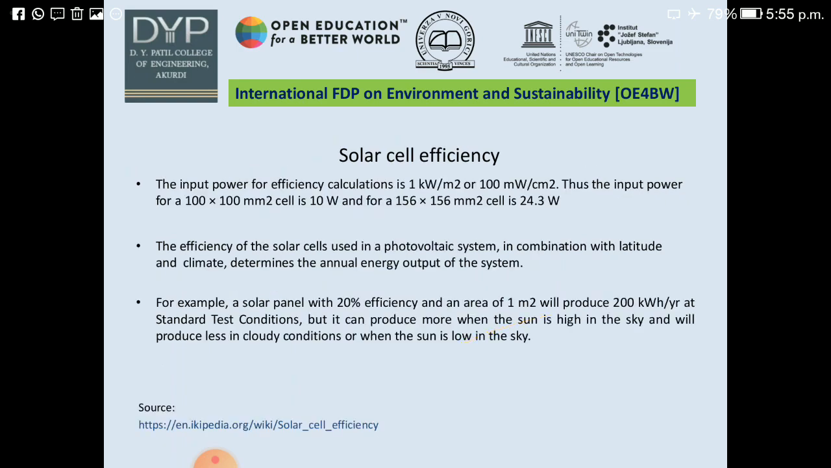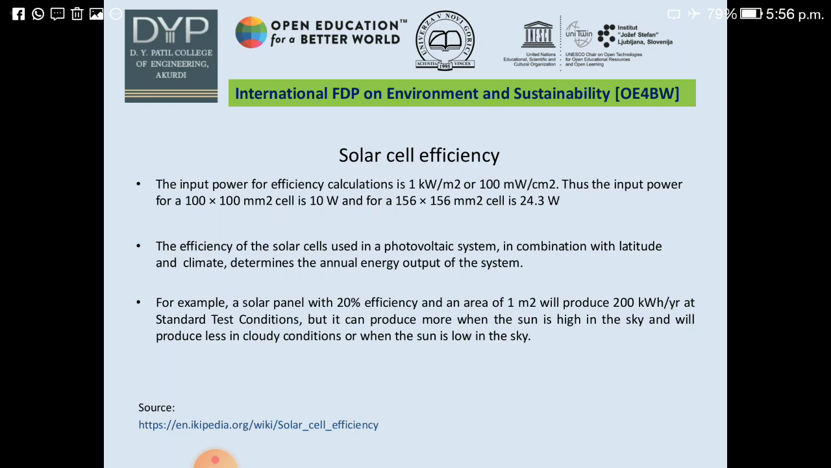The input power for efficiency calculation is 1 kilowatt per meter square or 100 milliwatt per centimeter square. Thus, the input power for a 100 into 100 mm square cell is 10 watt, and for a 156 into 156 mm square cell is 24.3 watt. The efficiency of the solar cell used in a photovoltaic system, in combination with latitude and climate, determines the annual energy of the system.